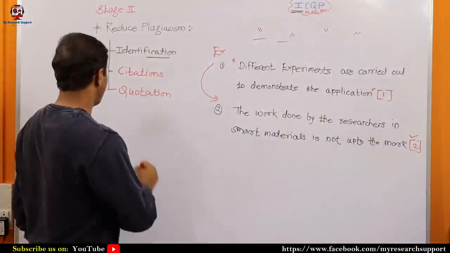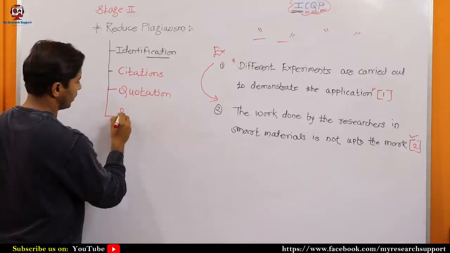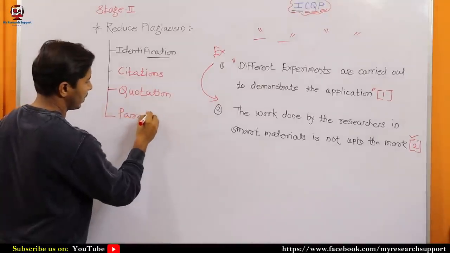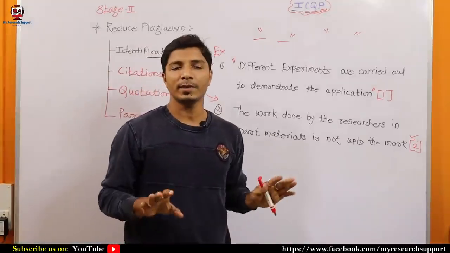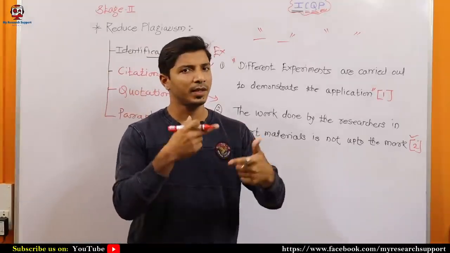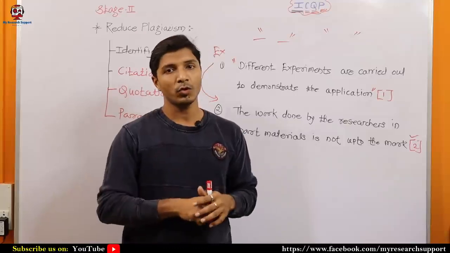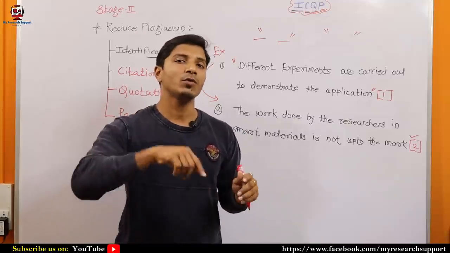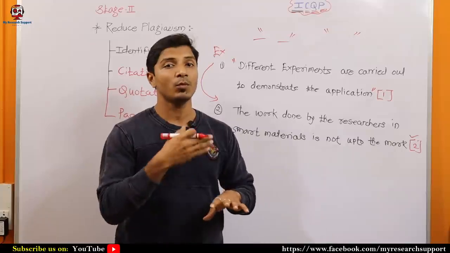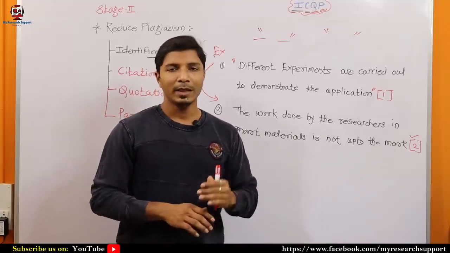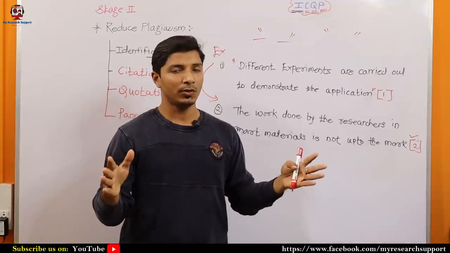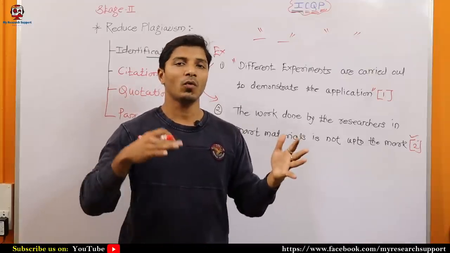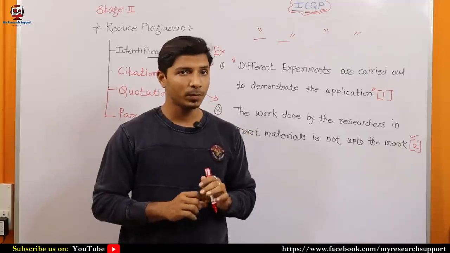P stands for paraphrasing. So what exactly is paraphrasing? Simply, you may reframe the sentences, maybe paragraphs, or you may change active to passive, passive to active, or you may replace some words with synonyms. Okay, but this paraphrasing can be used in two ways. You can use it ethically and unethically. So what is ethical and what is unethical, that I wanted to explain.